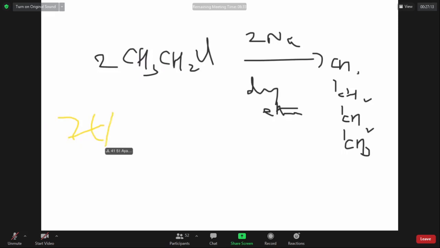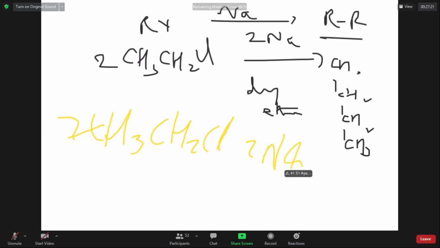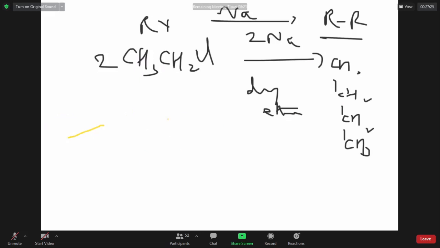What is this reaction, sir? Reaction of alkyl halide with sodium metal to give alkane with double the number of carbons. What is the name of this reaction? Can anybody name this reaction? Did we discuss about it?